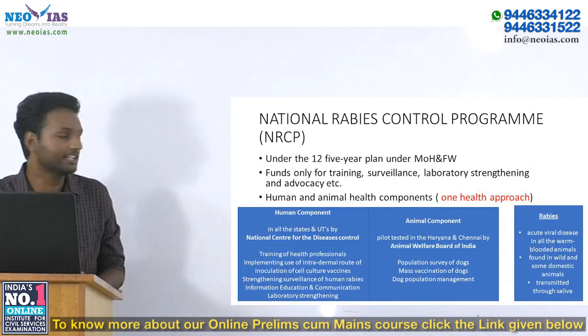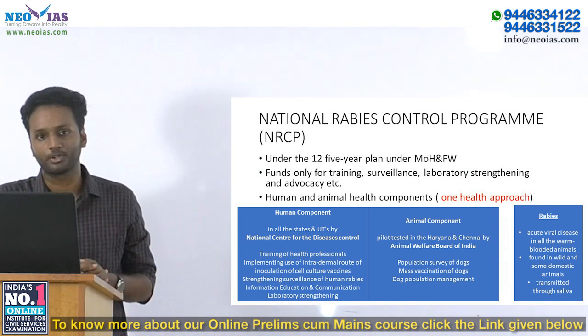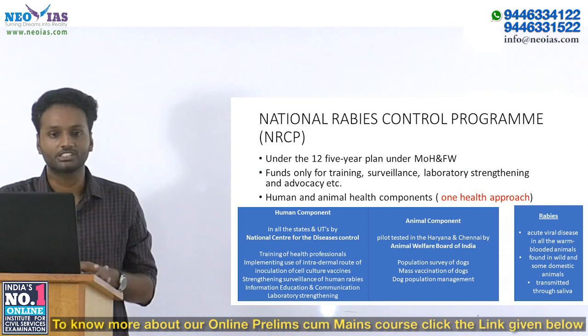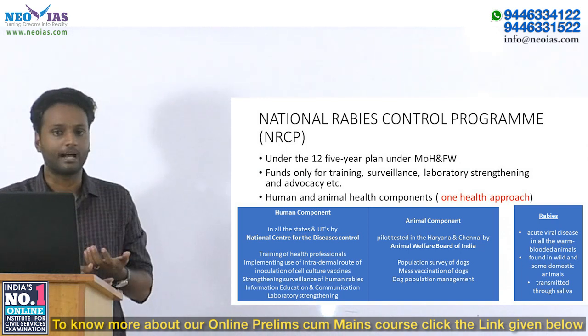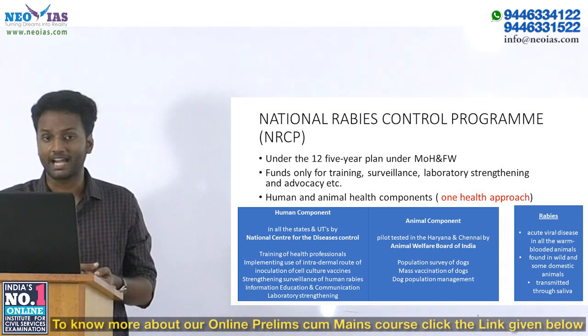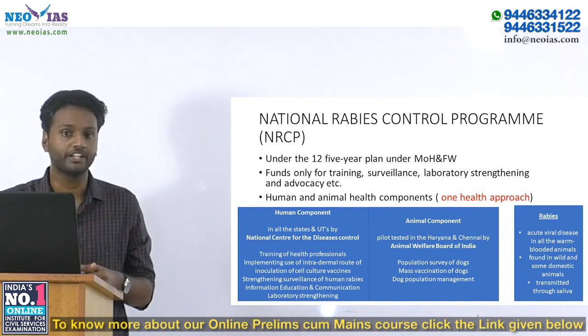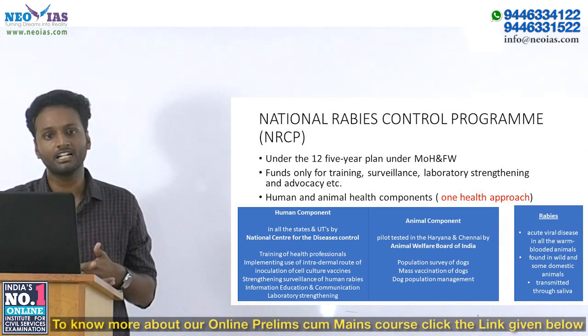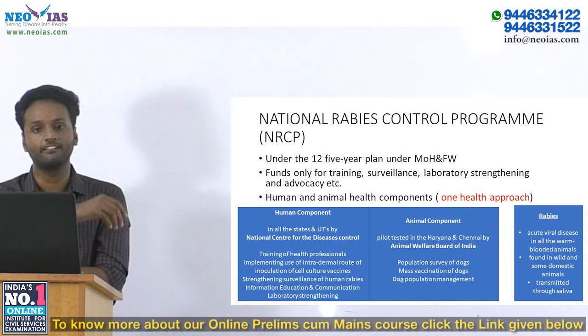The first scheme that we are going to discuss is the National Rabies Control Program. Its plan is to eliminate rabies infestation in humans. The plan started its operation during the 12th 5-year plan, and it's still continuing, and it's being implemented by the Ministry of Health and Family Welfare.